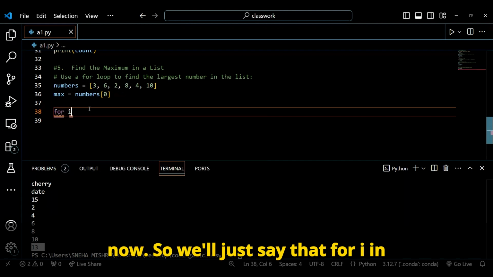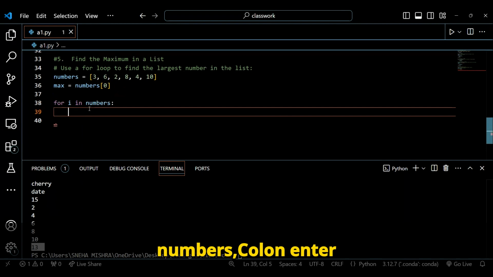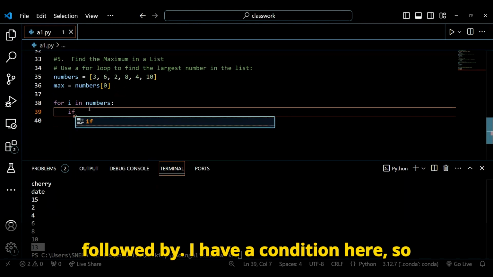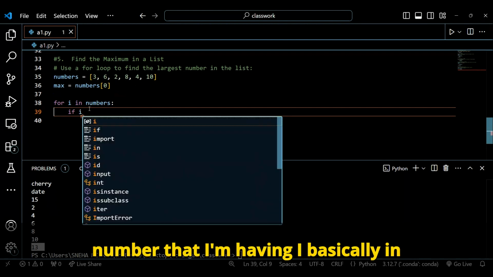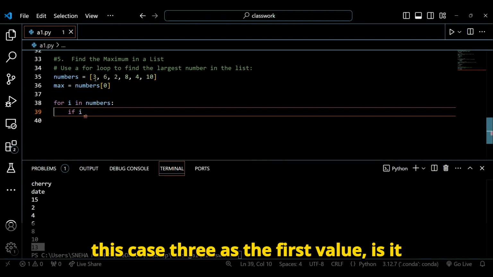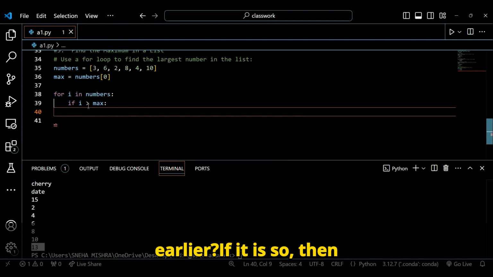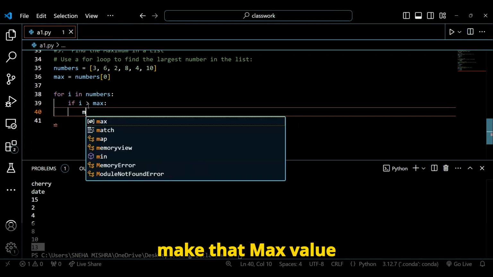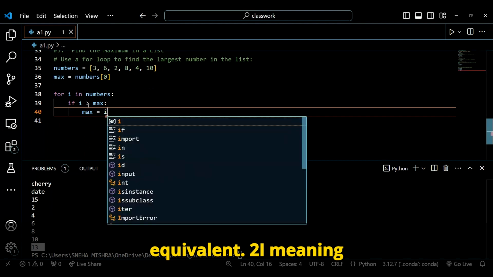So we'll just say for i in numbers, colon, enter, followed by a condition here. If the number that I'm having, the i, basically in this case 3 as the first value, is it greater than the maximum value taken earlier? If it is so, then make that max value equivalent to i.